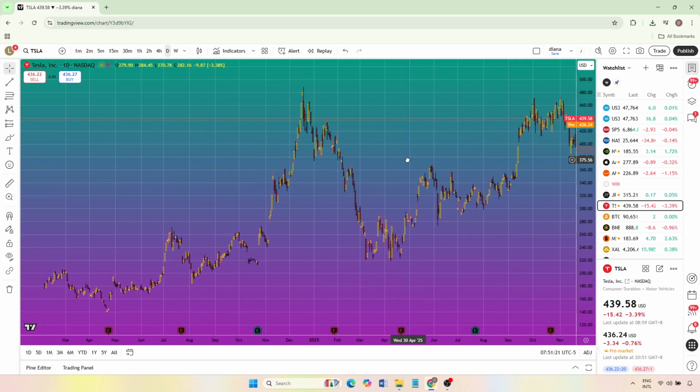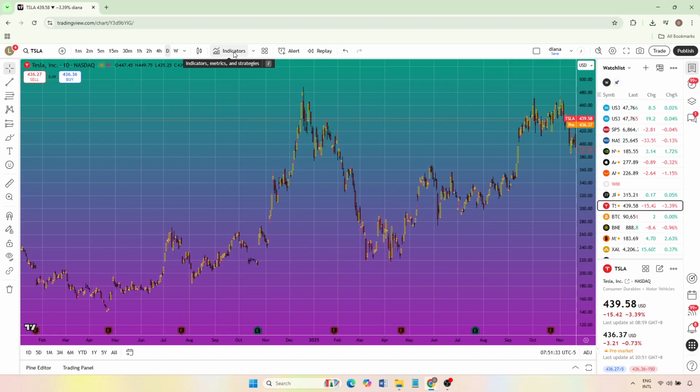The layout of the platform should look familiar, with the main price chart in the center and the toolbars around it. We will be working mainly with the indicators menu that sits at the top of the chart. To get started, move your mouse to the top of the chart and click on the Indicators button. This is usually labeled Indicators or Indicators and Strategies, and it opens up the full library of built-in and community